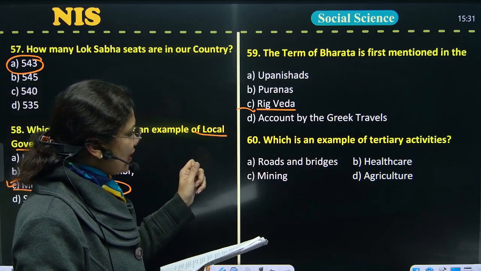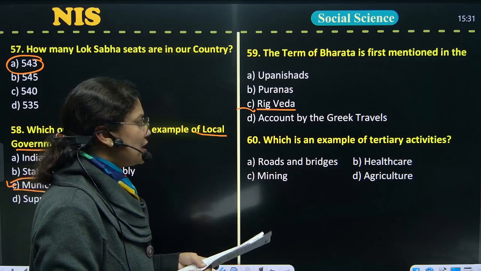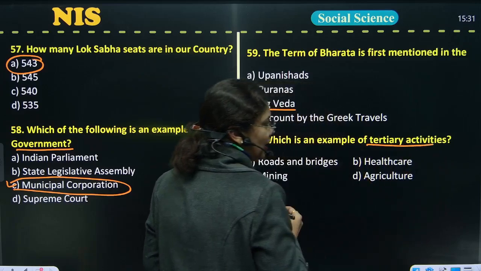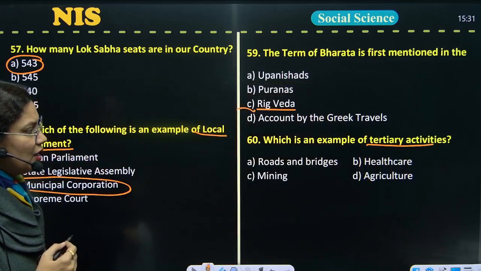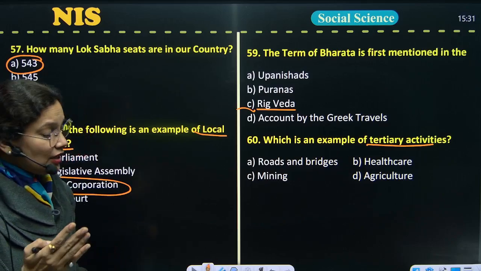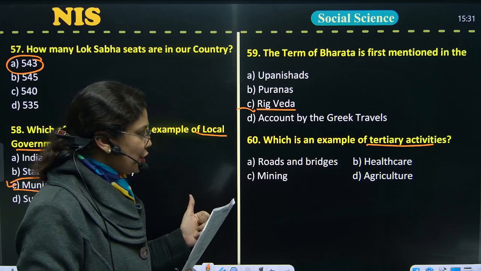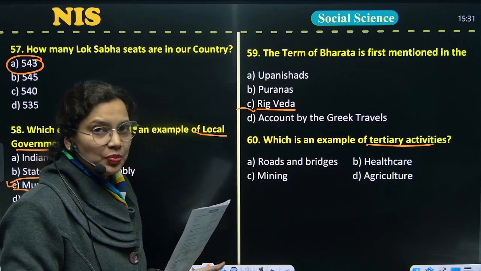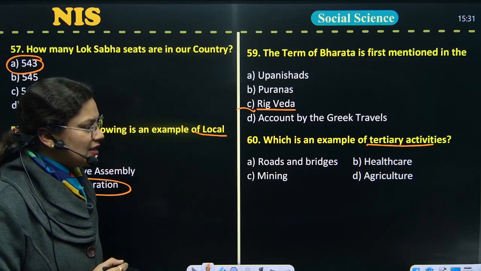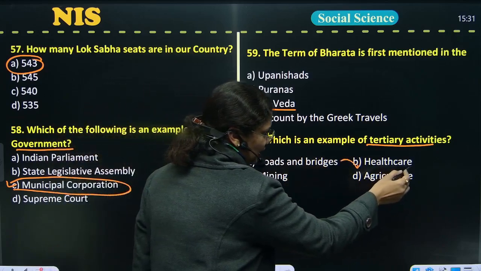Now move to the last question of this section of social science. Which is an example of tertiary activities? You have to find out among the four. Option A, roads and bridges. Option B is healthcare. Option C is mining. And option D is agriculture. Yes, my dear student, option B is correct for tertiary activity.